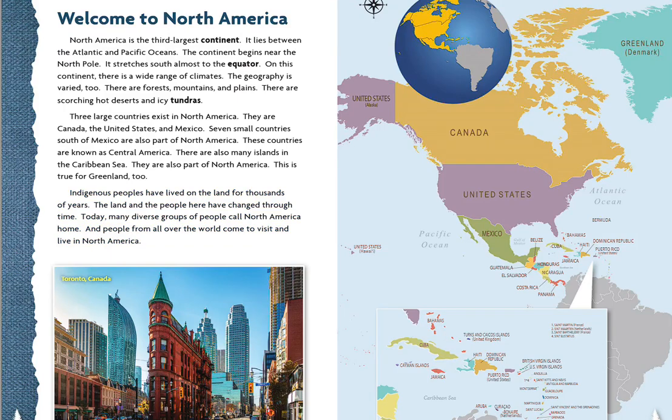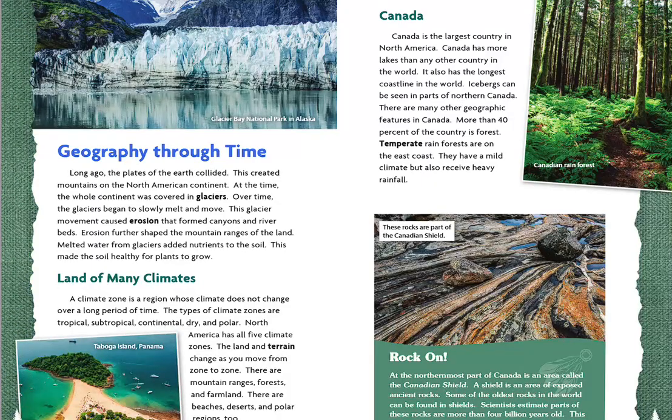Toronto, Canada. Geography through time. Long ago, the plates of the Earth collided. This created mountains on the North American continent. At the time, the whole continent was covered in glaciers. Over time, the glaciers began to slowly melt and move. This glacier movement caused erosion that formed canyons and riverbeds. Erosion further shaped the mountain ranges of the land. Melted water from glaciers added nutrients to the soil. This made the soil healthy for plants to grow.